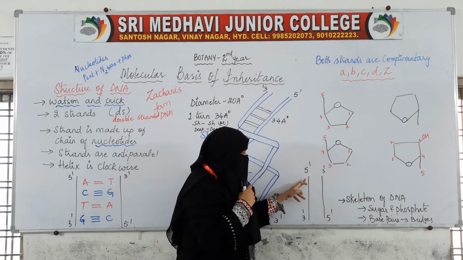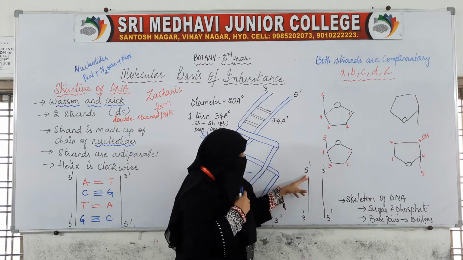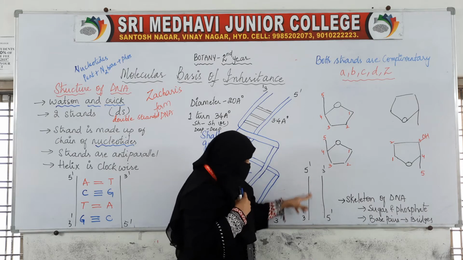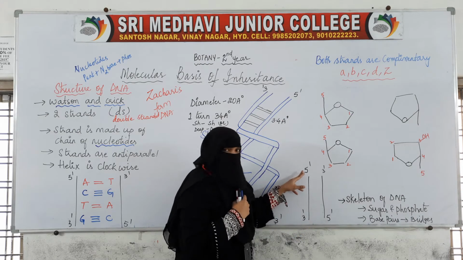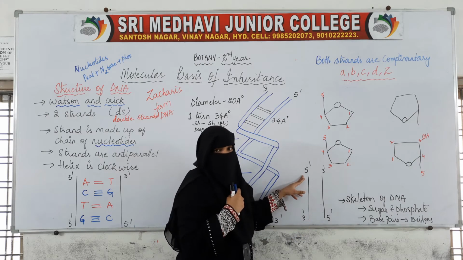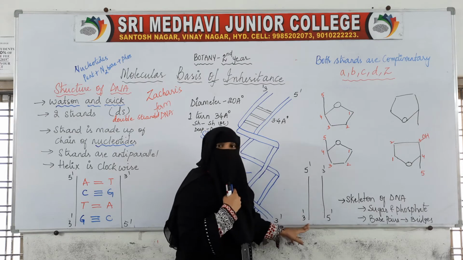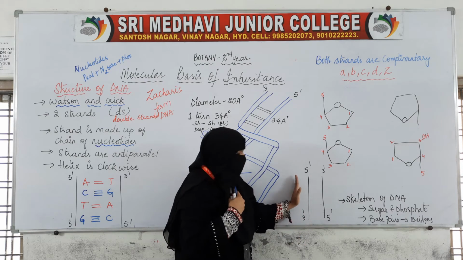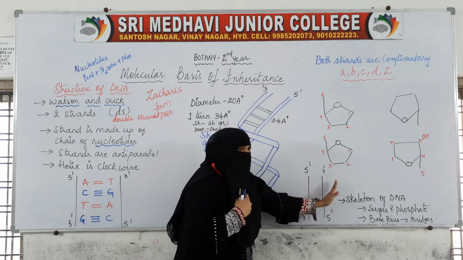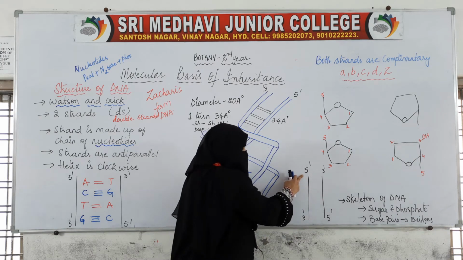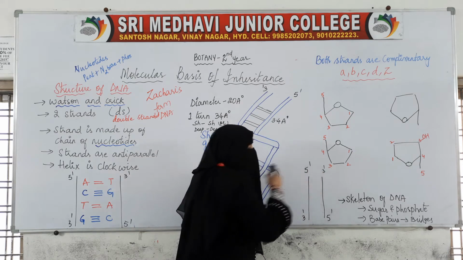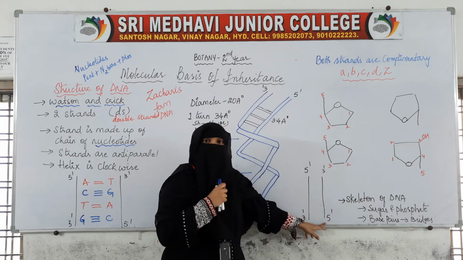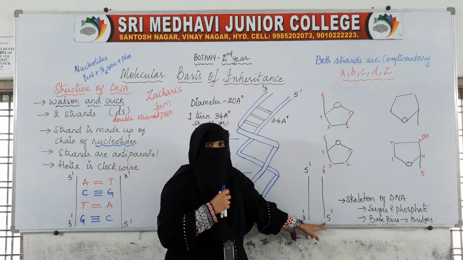But as of now, if at this strand the fifth carbon is free at the starting, then towards the end, the third carbon will be free. On the other strand, if this is 5' here, at the starting the fifth carbon is free, then here at the end the third carbon will be free.